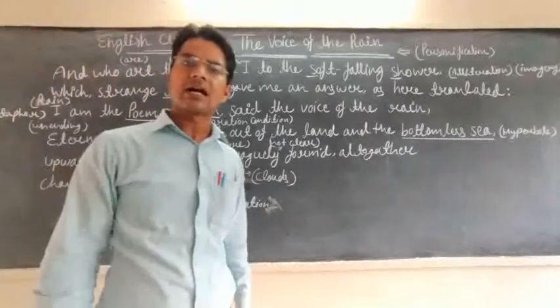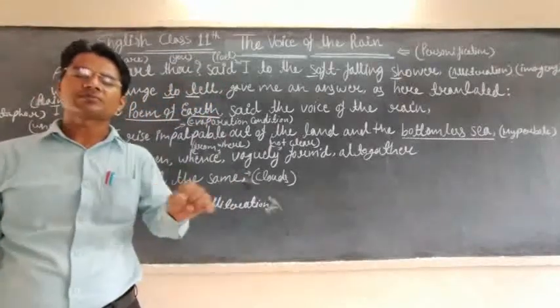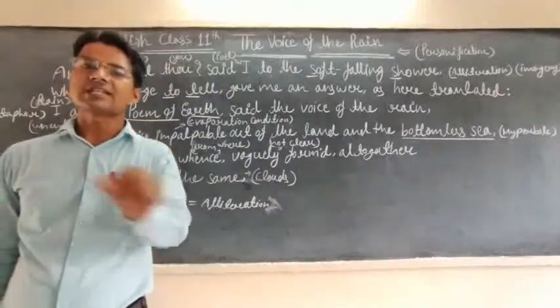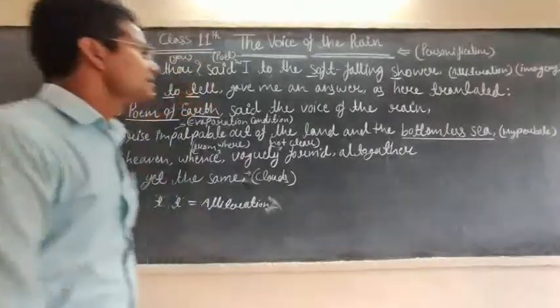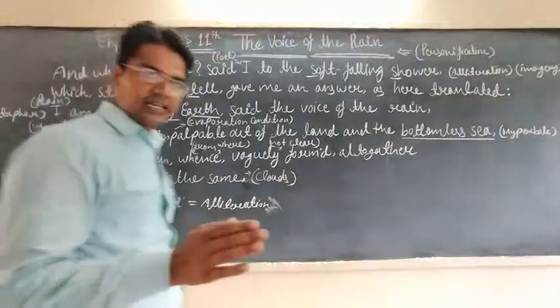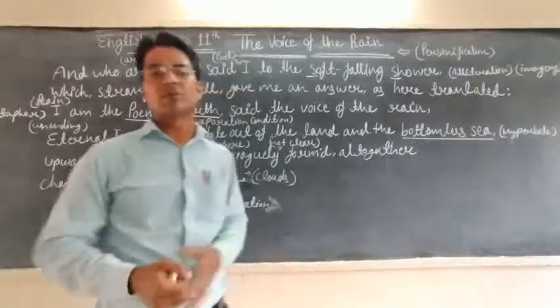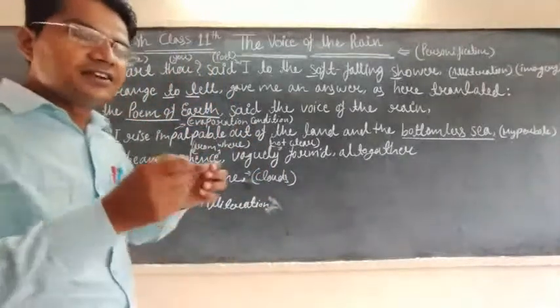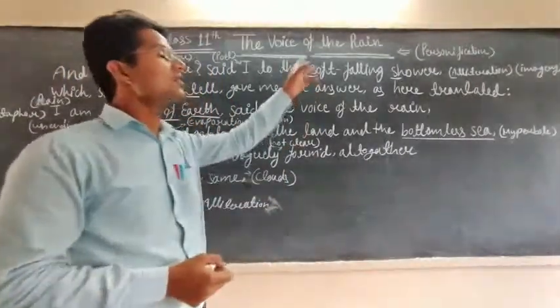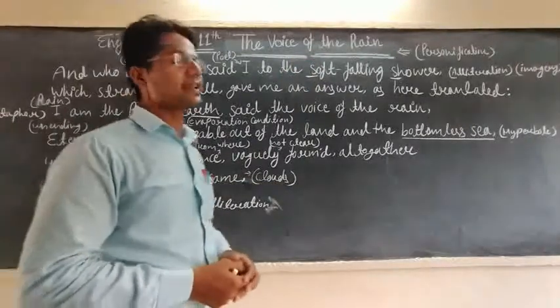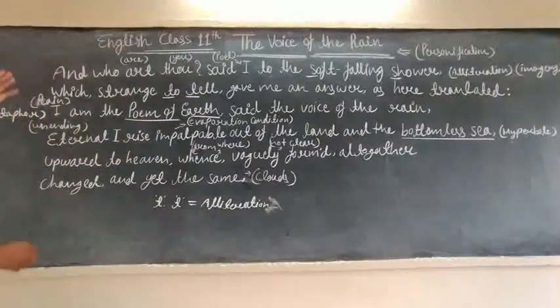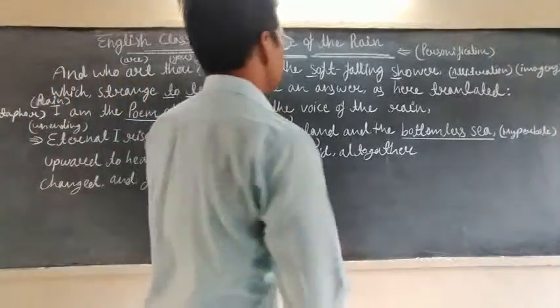Poem 3rd, class 11th English. And this poem 3rd is a very interesting poem. This poem is relating to your science subject, evaporation. You studied in science class what is evaporation, what is vapor, and this is given here as literary feelings. The poet of this poem, The Voice of the Rain, is Walt Whitman. Now we will discuss stanza first and stanza second with literary devices.